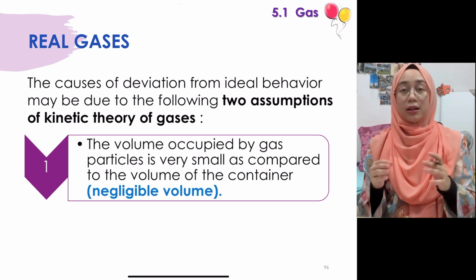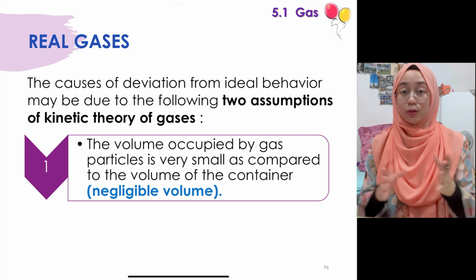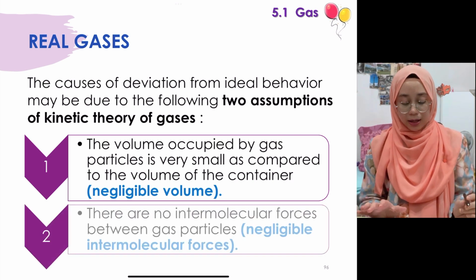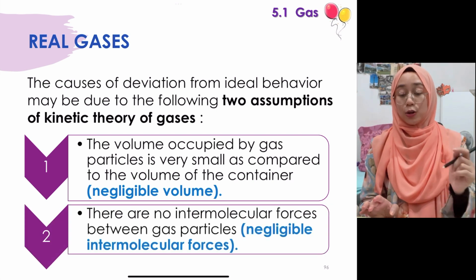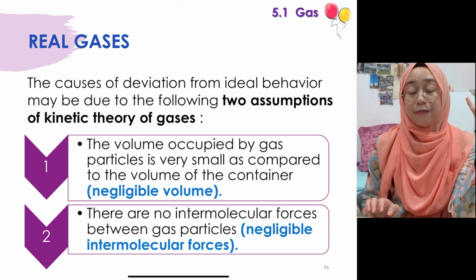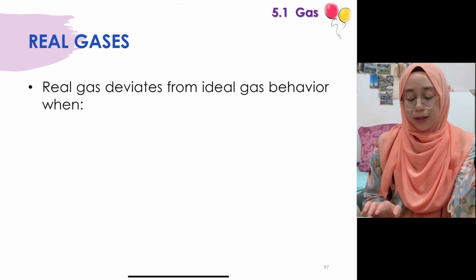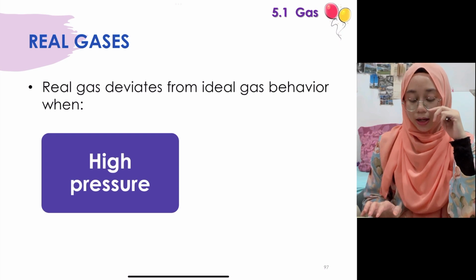So kita just ambil the volume of the container aja sebagai volume of the system, the whole system itself. Okay, and then yang kedua pula, there are no intermolecular forces between the gas particles, so kita ignore the IMF between the gas particles. Okay, but then real gas, dia deviates from the ideal gas behavior when it is at a high pressure